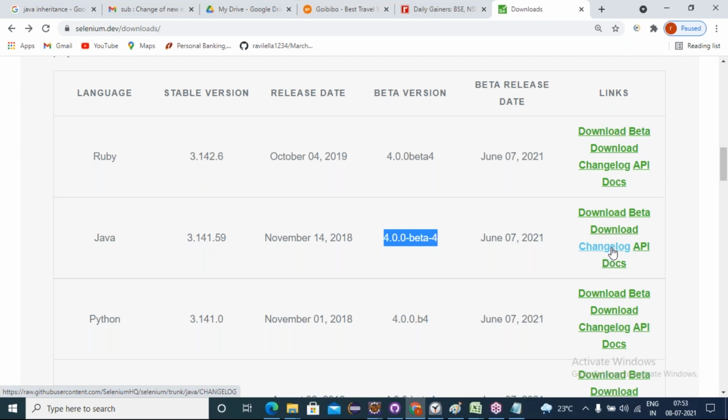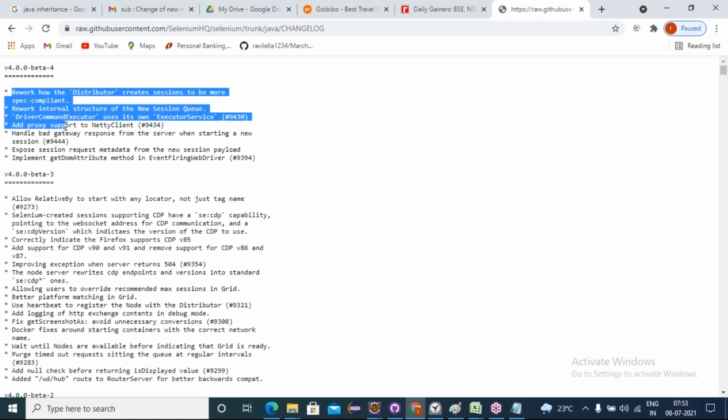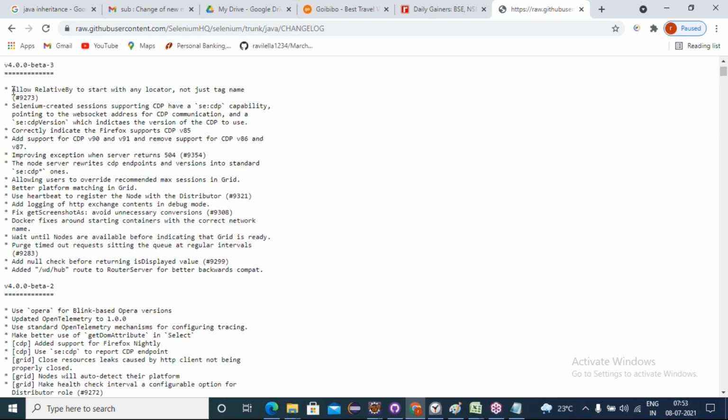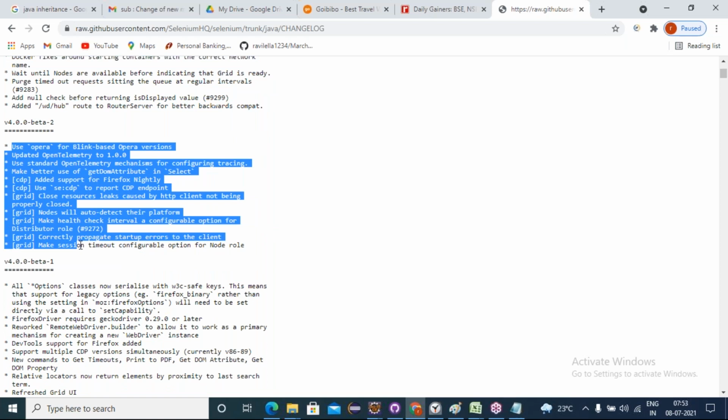If I click on change logs, see, WebDriver 4 beta 4 series, these are the reworks that happened. Some are added, some are exposed, some are implemented. Version to version, the history of changes will be there.